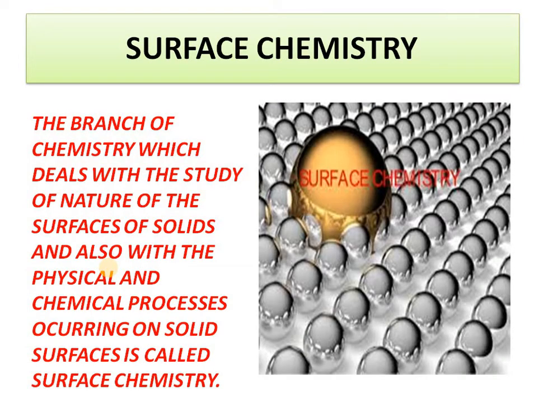The name itself, surface chemistry, signifies that it is a branch of chemistry which deals with the study of the nature of the surface of solids, and with the physical and chemical processes occurring on a solid surface. Absorption is a physical process, whereas where a chemical bond is formed and a reaction is involved, that is a chemical process. When we are checking the porosity of the solid, we are dealing with physical changes.